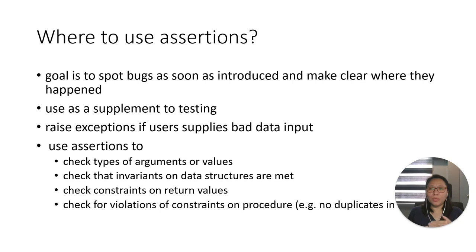We use assertions sometimes to check types of arguments or values, to check that invariants on data structures are met, to check constraints on return values, and to check for violations of constraints on procedures. For example, we don't want duplicate values in a list. So we can have that restriction inside the function, and we can put assertion conditions for that.